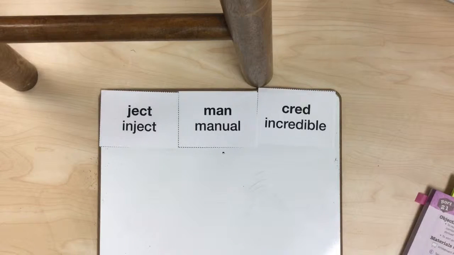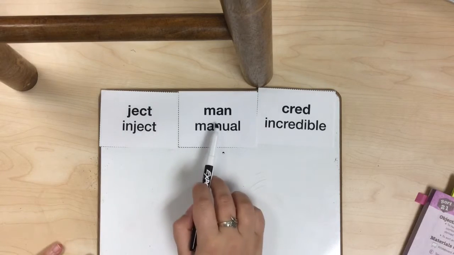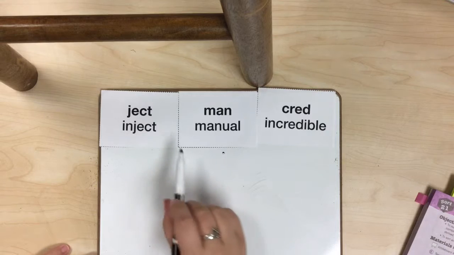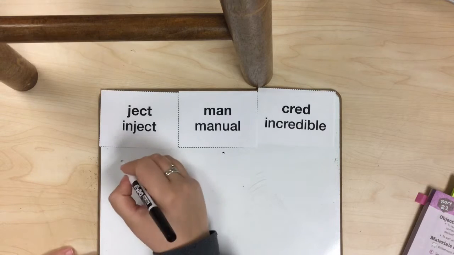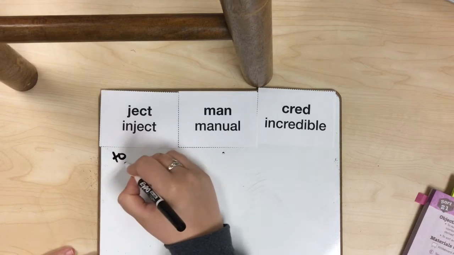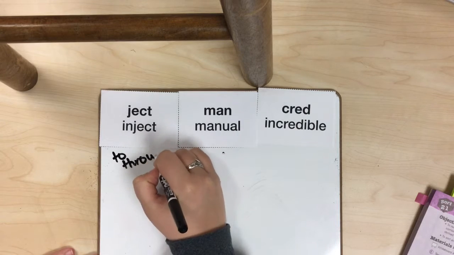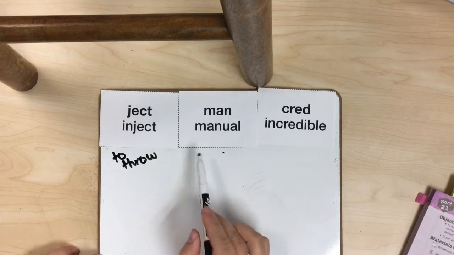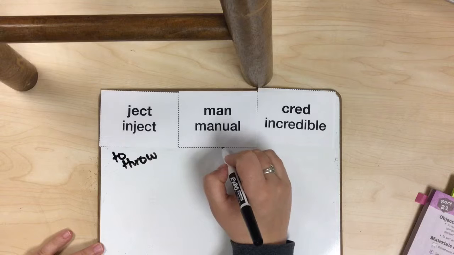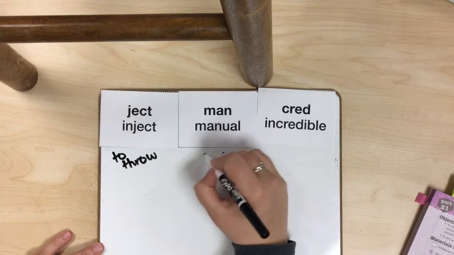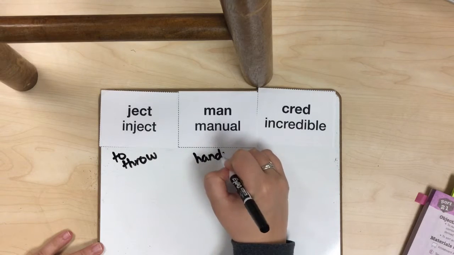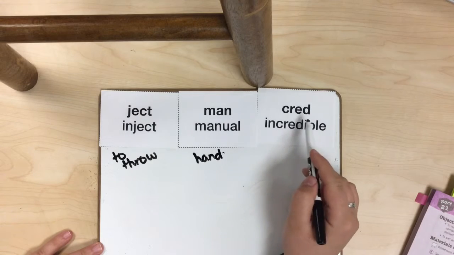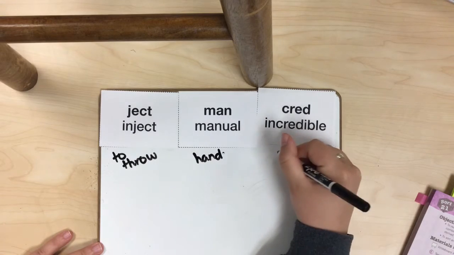So this week we're going to look at the Latin word roots ject, man, and cred. The Latin root ject means to throw. The Latin root man means hand. And the Latin root cred means to believe.